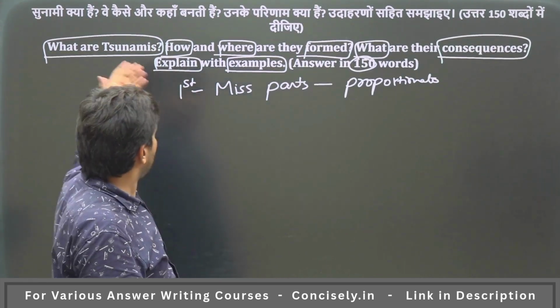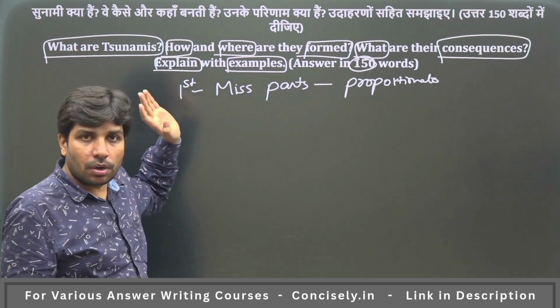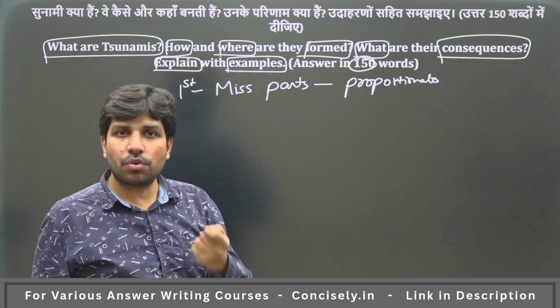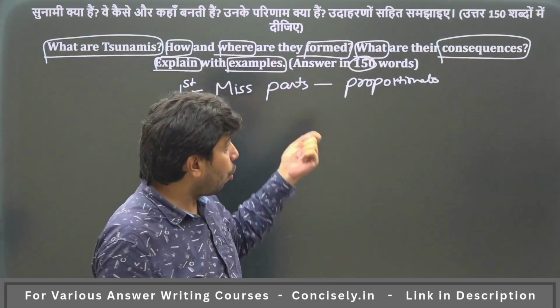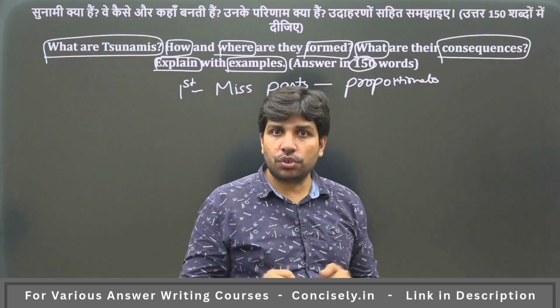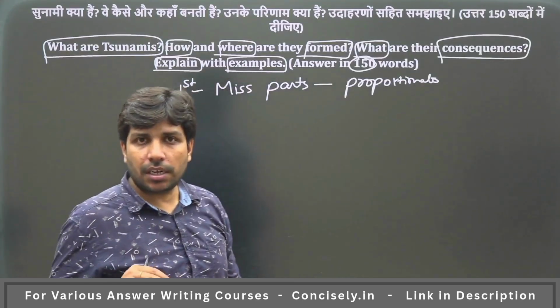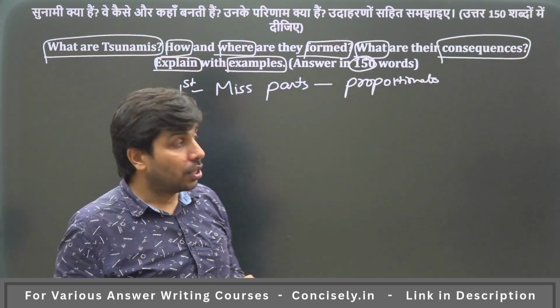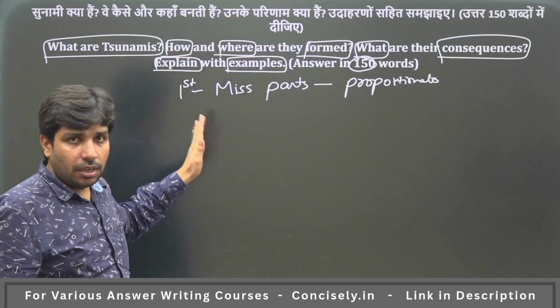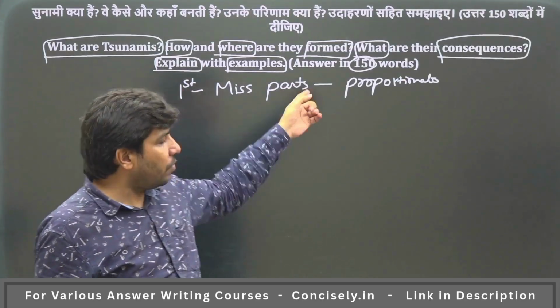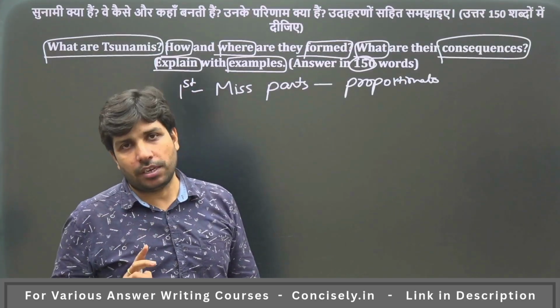ऐसा नहीं कि 60% you wrote about tsunamis and only 5% you are writing about consequences, or you are writing consequences in the conclusion. अगर आप ऐसा करते हैं, you are missing the demand of the question. So even if the question is very easy, to write an answer within the 150 words was actually very challenging.